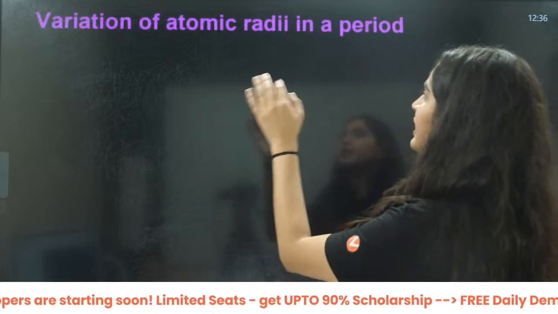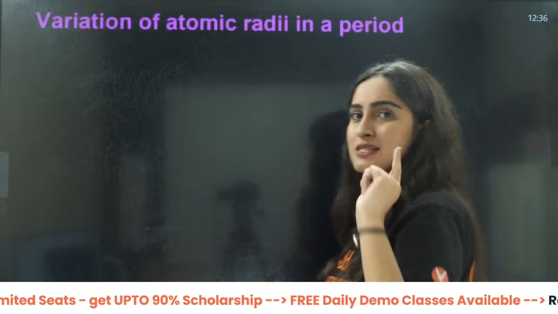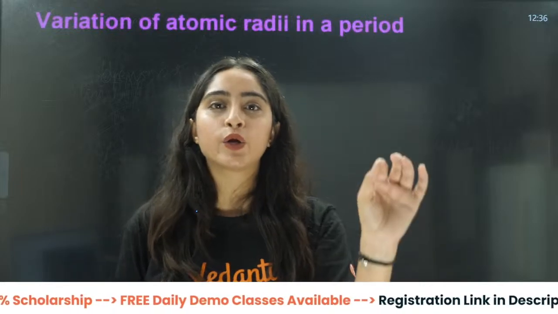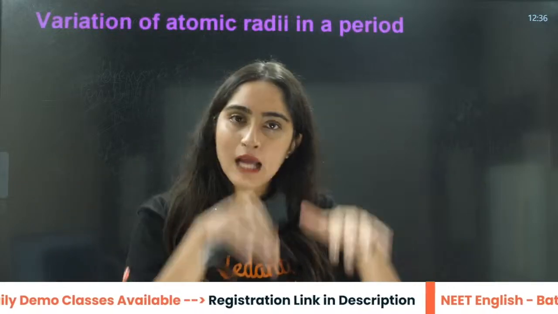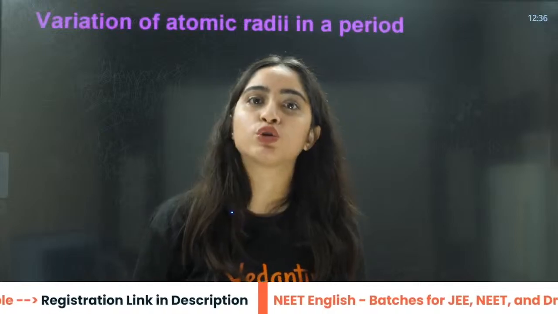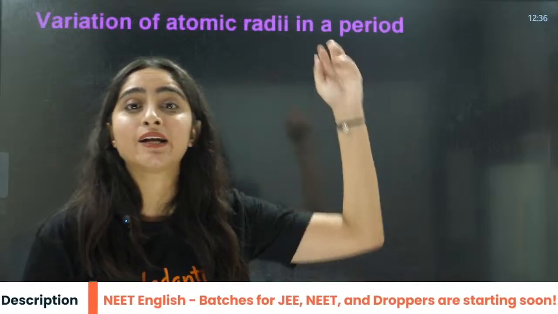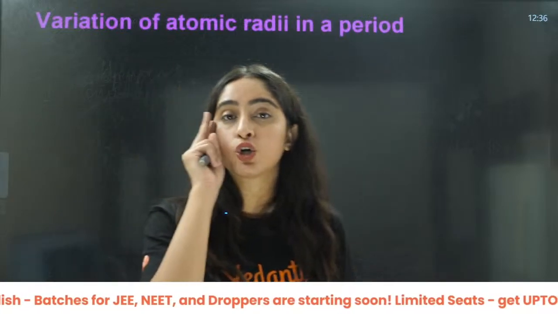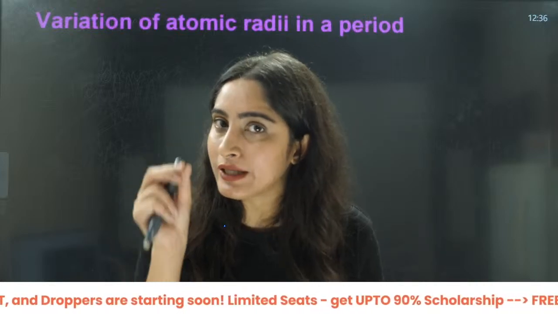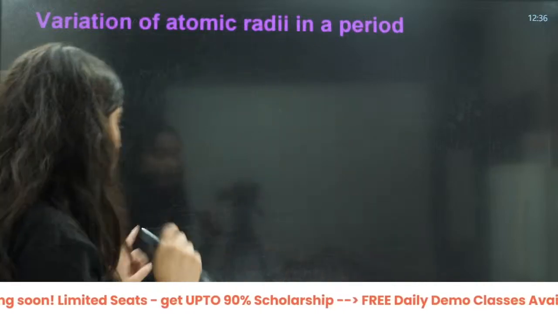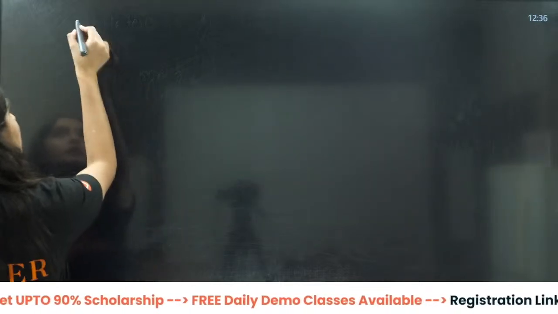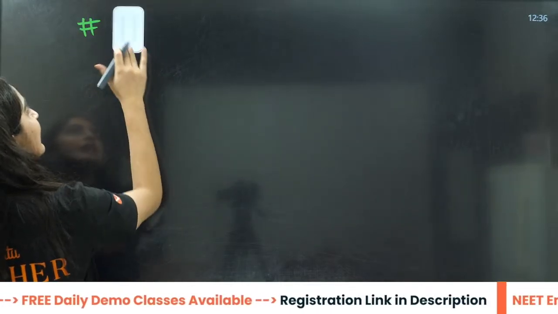Then we have variation of atomic radius in a period. All the trends we are going to do along the period and down the group. That means left to right, and top to bottom. These are the two things that I am going to talk about in today's lecture. Last time we talked about the screening effect.